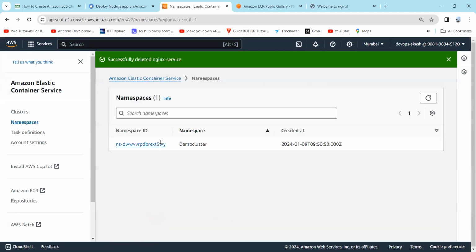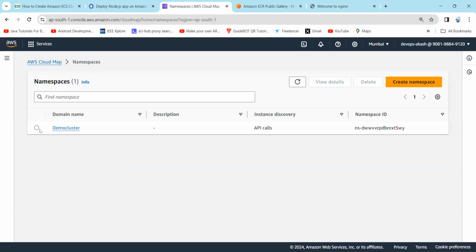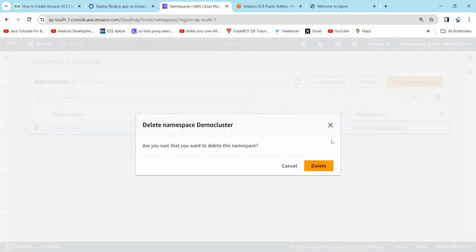Now you can check the namespace I have created. We have to remove this in AWS Cloud Map, so just select this and delete this.